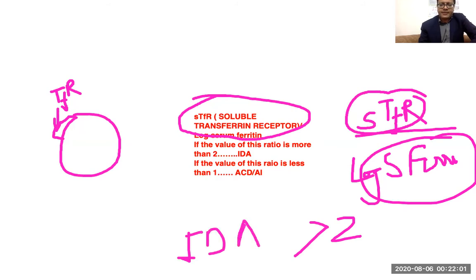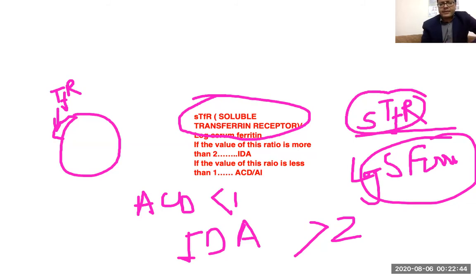But in anemia of chronic disease, anemia of inflammation, the soluble transferrin receptor decreases because cytokines suppress the expression of the transferrin receptor over the erythroid precursors. And also, in anemia of chronic disease, anemia of inflammation, the ferritin level is increasing. So in a fraction, if the upper portion decreases and the lower portion increases, the value of the fraction would decrease. So that's why in ACD, anemia of chronic disease or inflammation, you get less than 1 for this ratio. So nowadays this parameter, soluble transferrin receptor by log of serum ferritin, is key and will help you to differentiate iron deficiency anemia from anemia of chronic disease or anemia of inflammation.